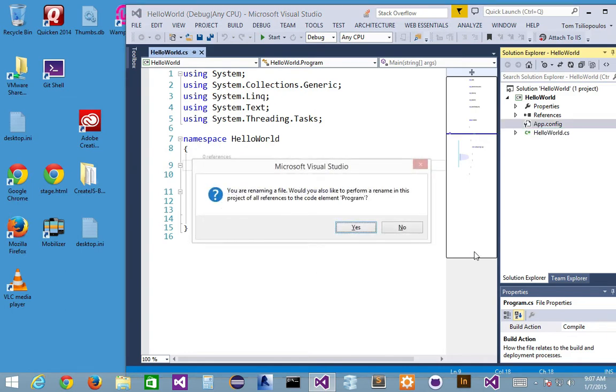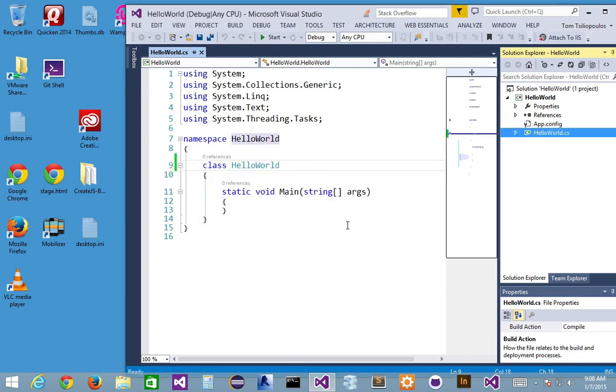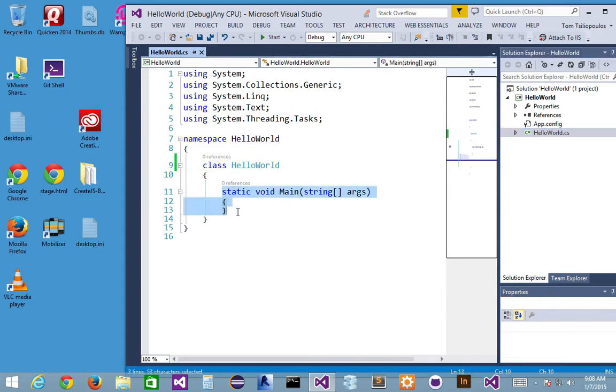Is that possible? It says, hey, look, you're renaming a file. Would you also like to perform a rename in this project of all references to the code element program? And the answer would be yes, if I'm renaming. And then, that's okay. So this is my class, hello world. And then I still have my static void main. This is the main method of my class.